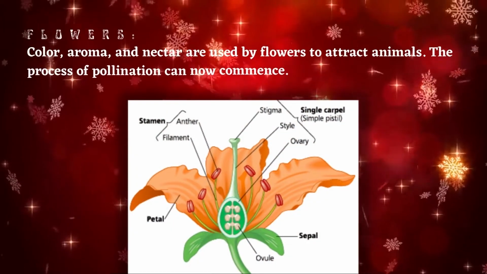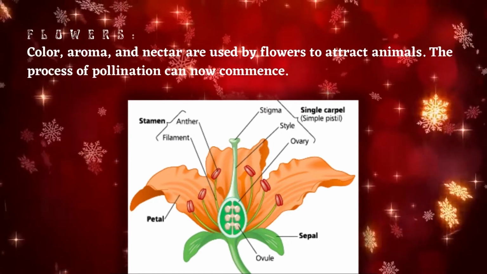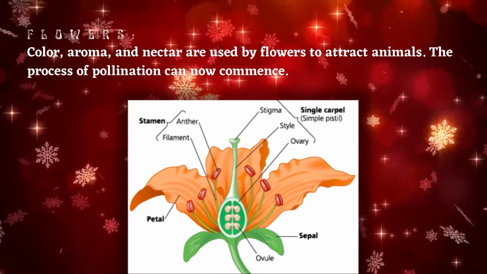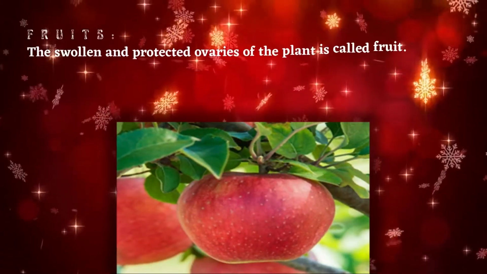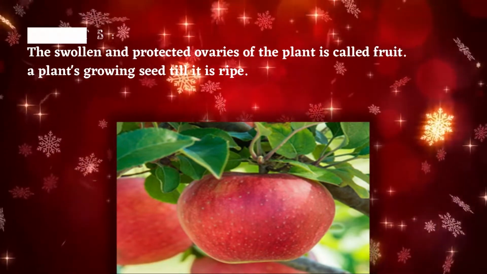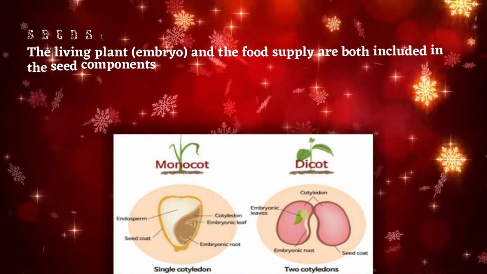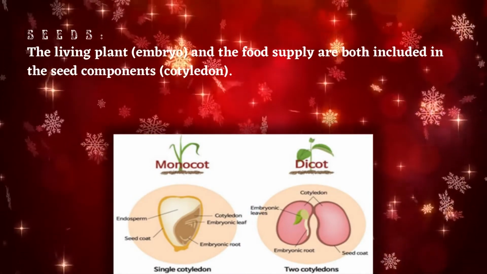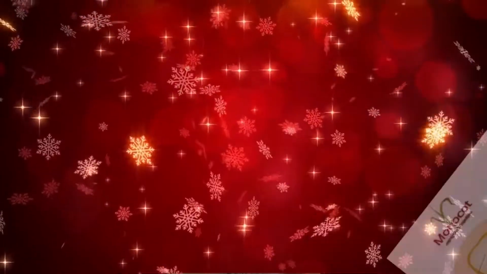Reproductive apparatus. Color, aroma, and nectar are used by flowers to attract animals. The process of pollination can now commence. The swollen and protected ovary of the plant is called fruit, a plant's growing seed till it is ripe. The living plant embryo and the food supply are both included in the seed components, the cotyledon.